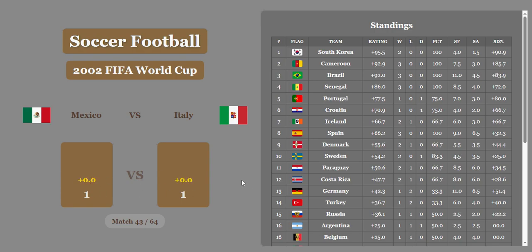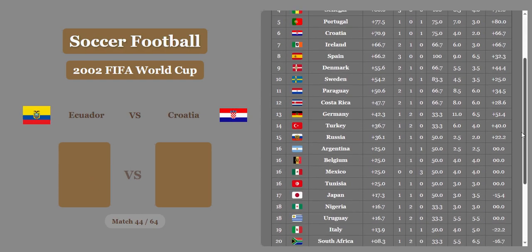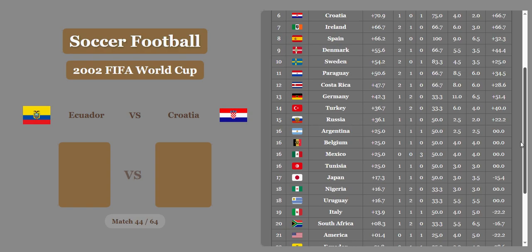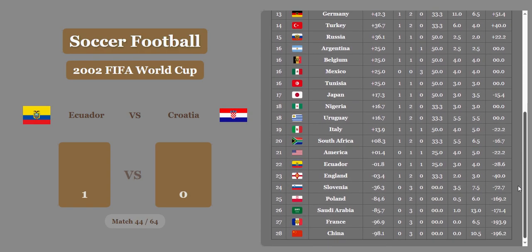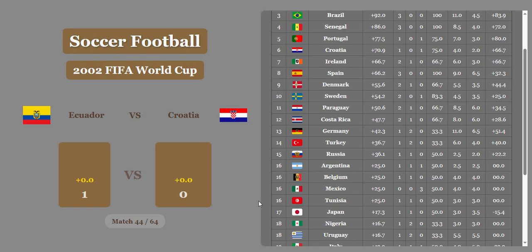This game ends 1-1, and I'm surprised Mexico didn't get a half goal there. So Italy and Mexico will tie. I can't believe South Korea is in first place right now. Italy in 19th place. Mexico, I don't know where Mexico is, folks. They're in 16th, tied in 16th.